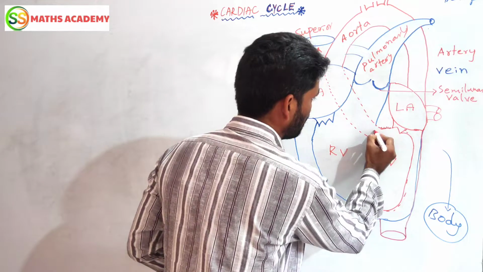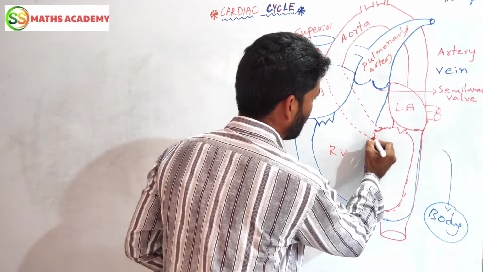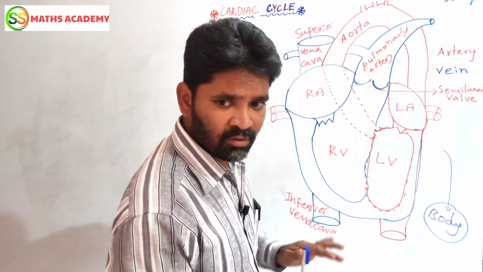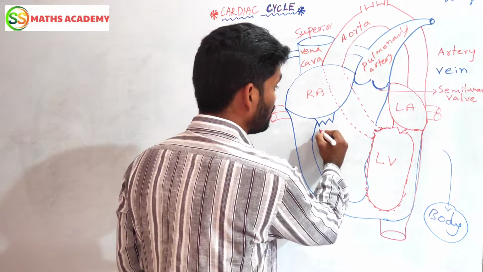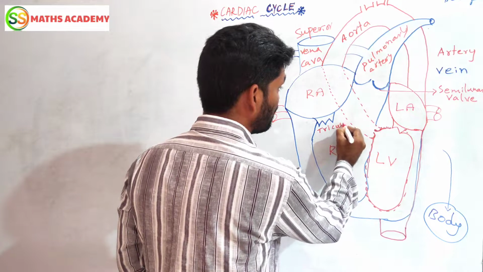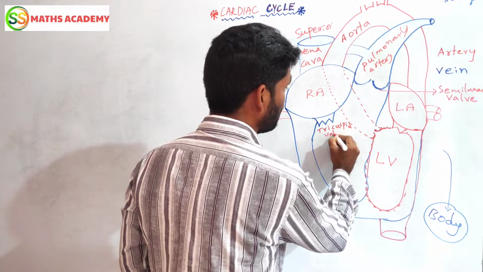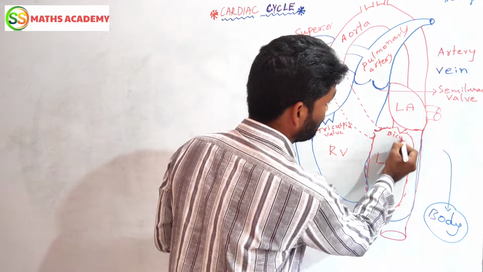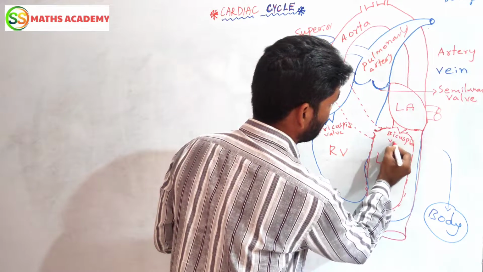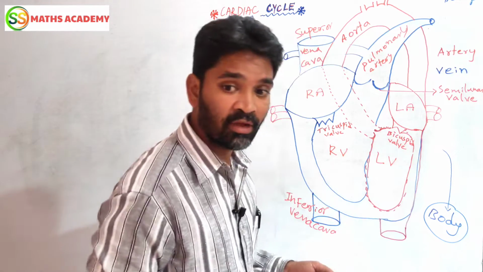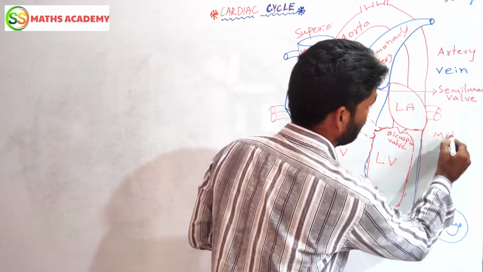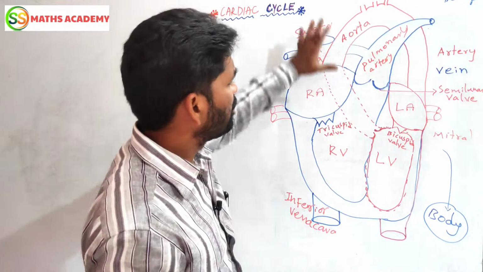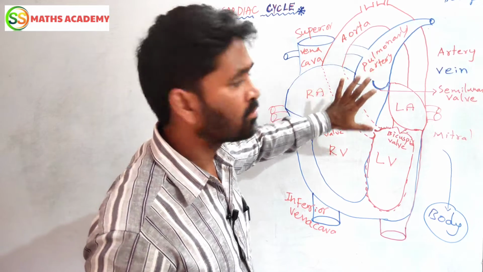So this is your semilunar valve or aortic valve like this. You know the valve. Now here also you can see one more valve like this. This is called tricuspid valve. Tricuspid valve. Now this is bicuspid valve, which is also called as mitral valve like this. Mitral valve. Are you understanding or not? So this is really how to draw a heart diagram and their parts.